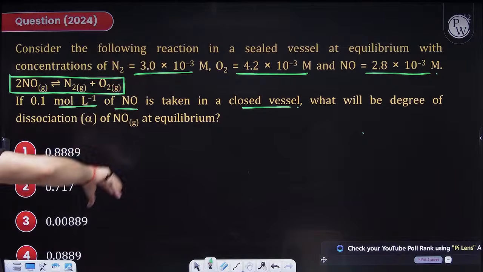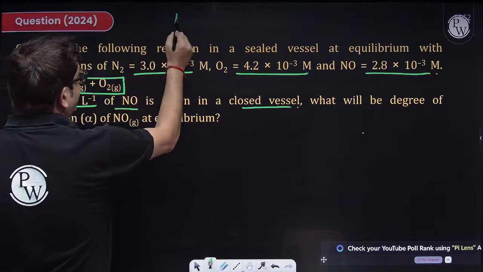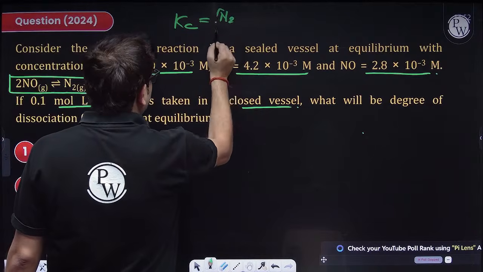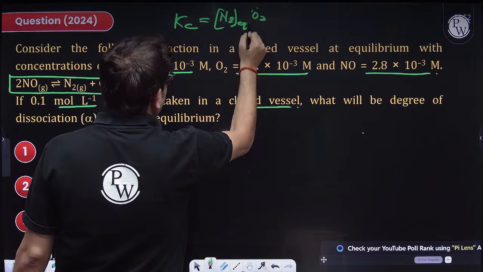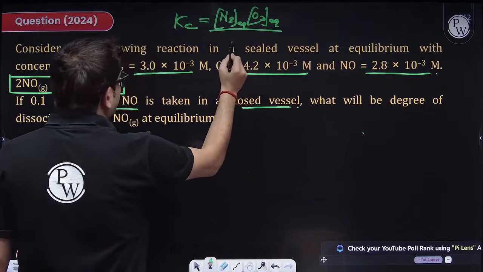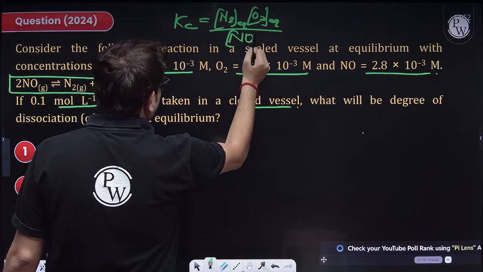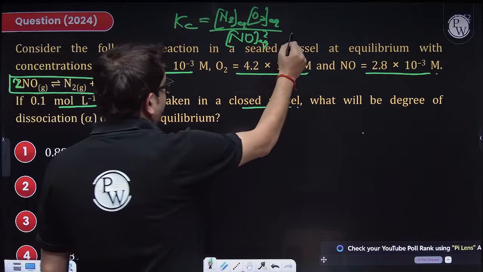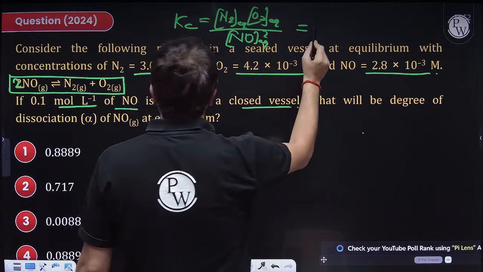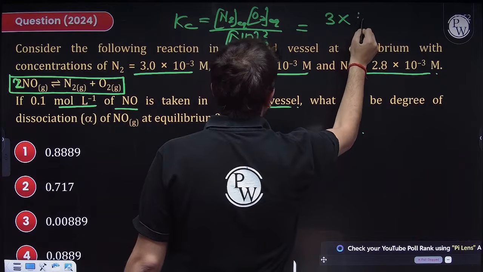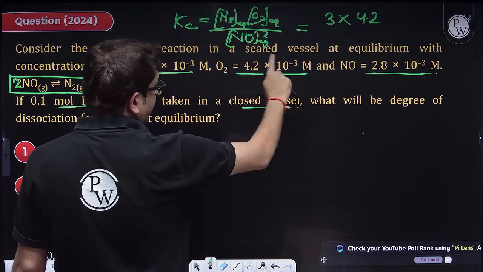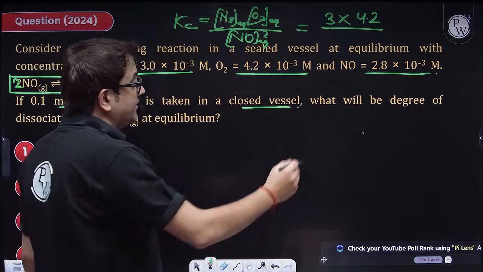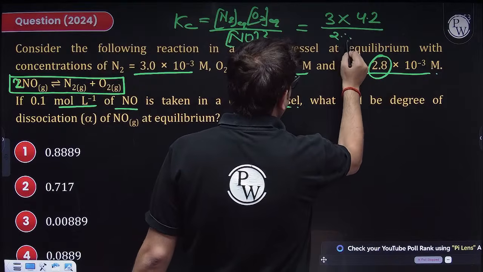So you are given equilibrium concentrations so that you can calculate the value of Kc. Value of Kc will be concentration of N2 at equilibrium into concentration of O2 at equilibrium upon concentration of NO at equilibrium, but squared because the stoichiometry is 2. So the value of Kc will be, sir, N2 is 3, O2 is 4.2, 10 to the power minus 3. I'm not writing the minus 3. Why? Because NO is also 10 to the power minus 3, squared is minus 6, so it will be cancelled. So I'll just have 2.8, but square of 2.8.